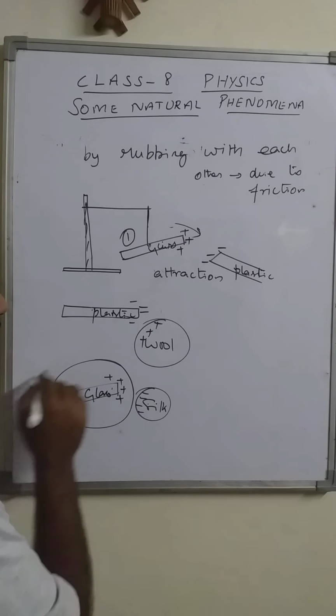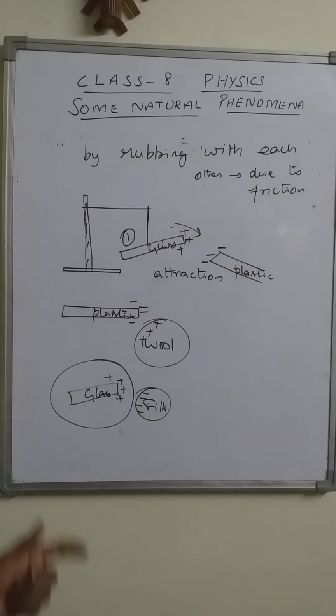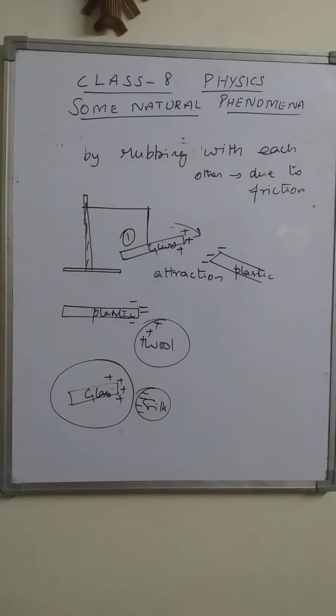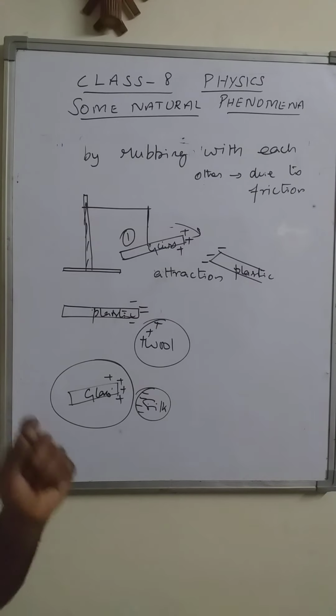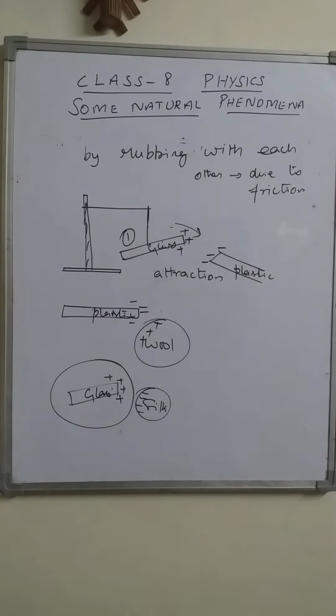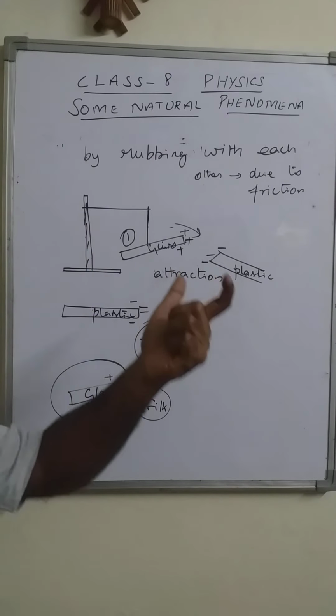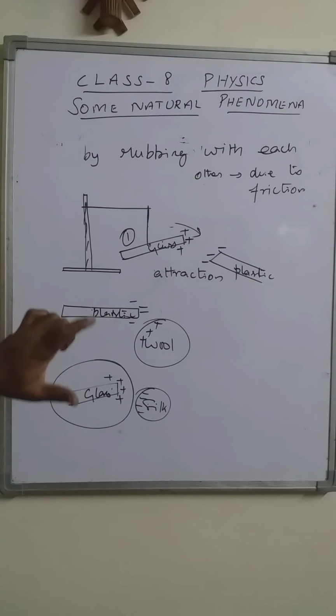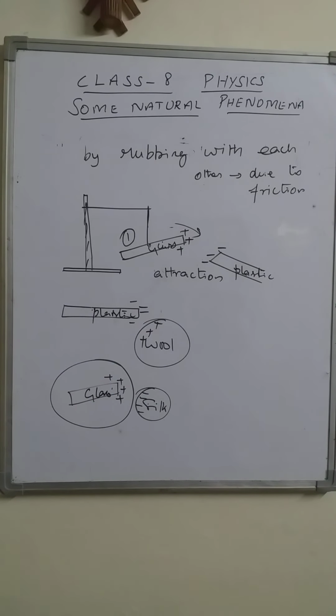That is given by taking the reference of the glass rod, because in the beginning it was conventionally mentioned that the glass rod develops positive charge. With the help of that, we can find out the charge developed on any material. This is how we are charging the material, right?